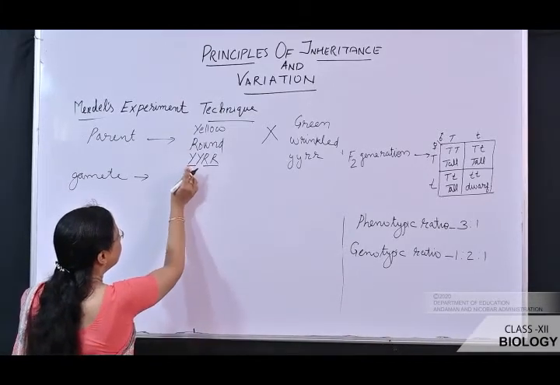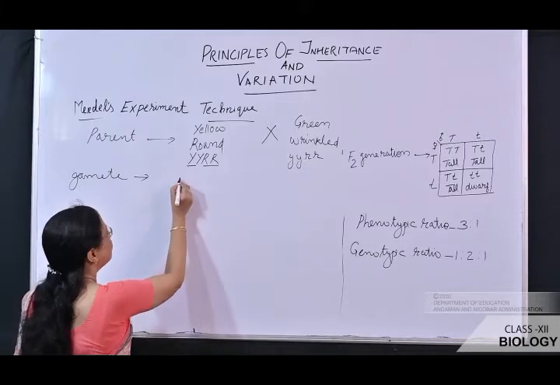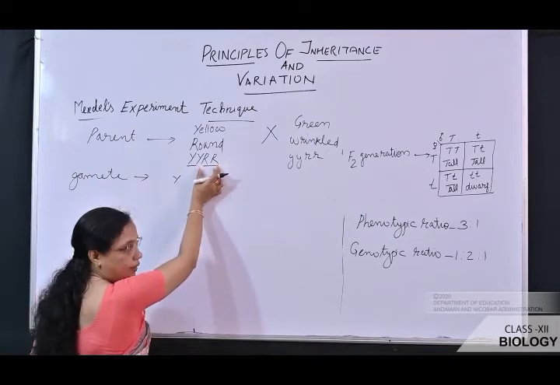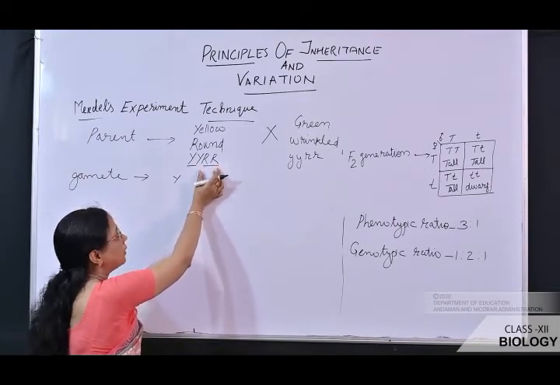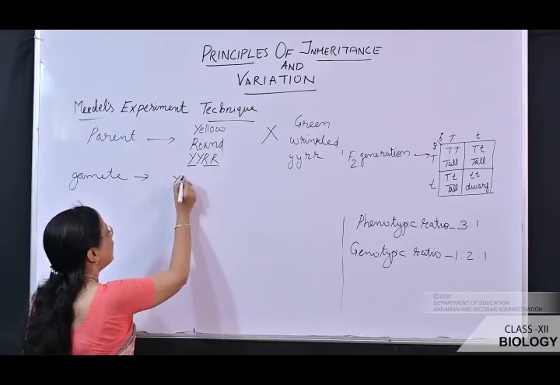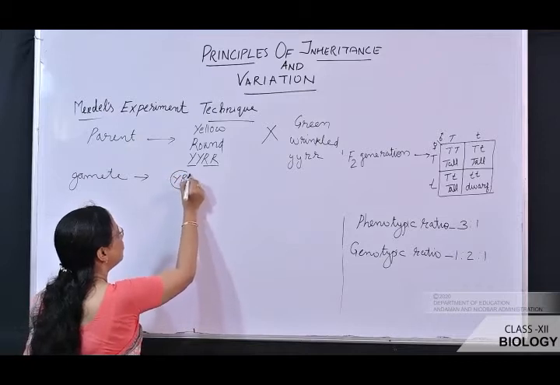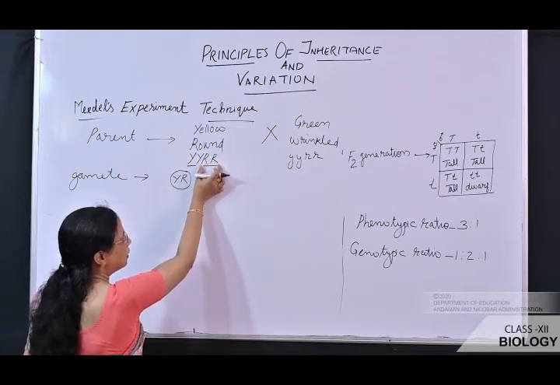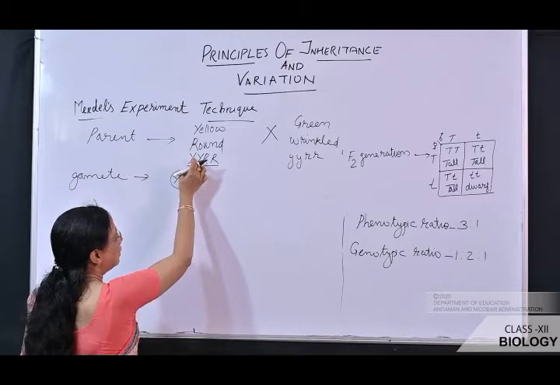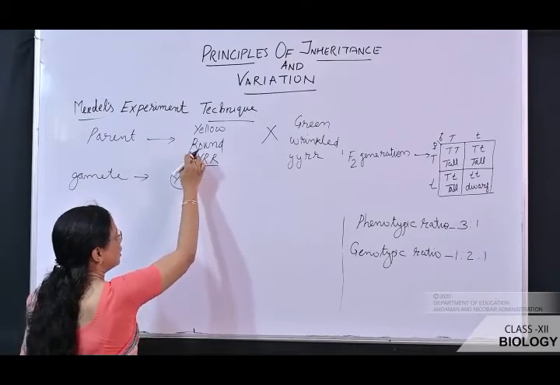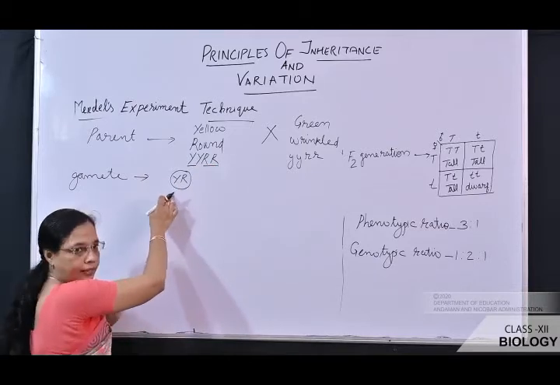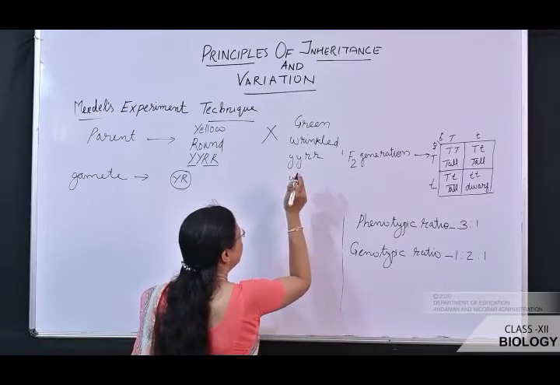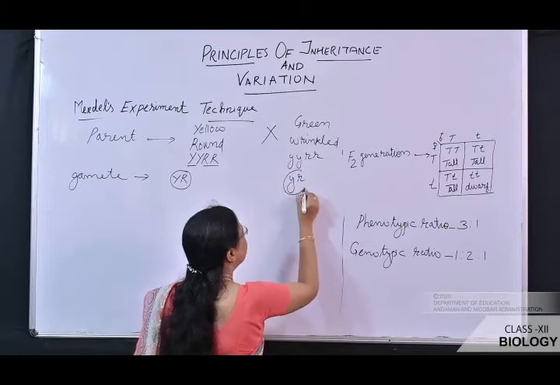The alleles of the first gene separate, and the gamete receives one allele, and the alleles of the second gene, the shape of the seed, also separate, and the gamete receives one allele. So an allele of this gene and an allele of this gene enter into the gamete. Similarly here also.